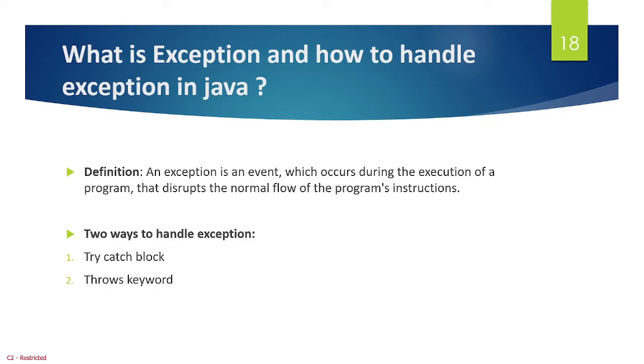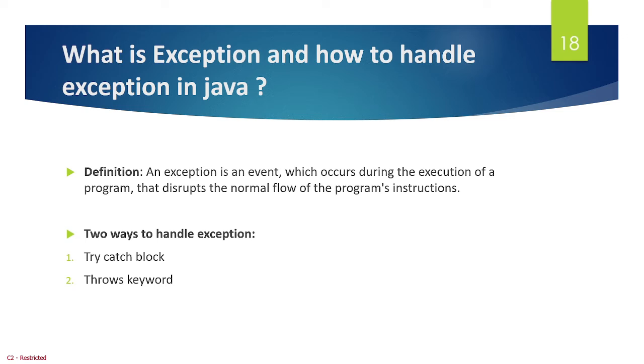What is an exception and how to handle exceptions in Java? What is the definition of exception? Exception is an event which occurs during the execution of a program that interrupts the normal flow of the program's instructions. Examples of exceptions: NullPointerException, FileNotFoundException, RuntimeException, ArrayIndexOutOfBoundsException. These are some examples you can tell.